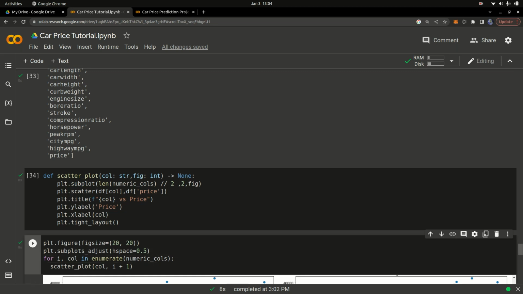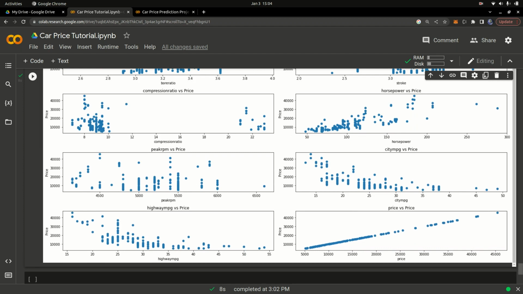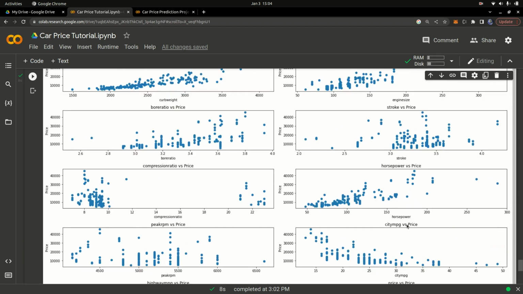I'm simply going to scroll down here. You can see the different other data types: city MPG, the horsepower, and the price. So it has a linear trend. The more horsepower the car has, the more expensive it is. The more powerful the car, the more expensive it's going to be.